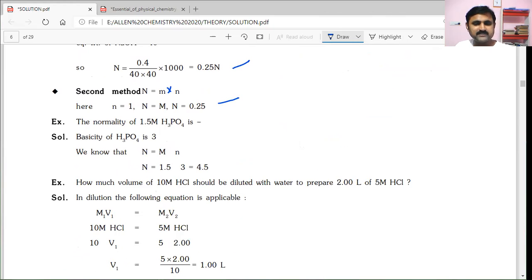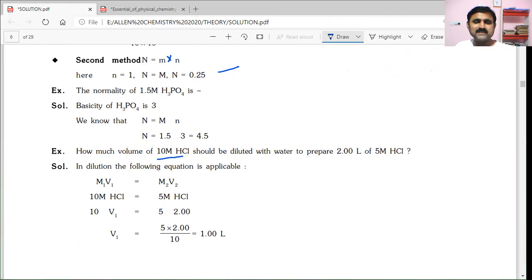Another problem to check: how much volume of 10 molar HCl should be diluted with water to prepare 2 liters of 5 molar HCl? Two molarities and two volumes are involved, and the formula is M1 V1 equals M2 V2.